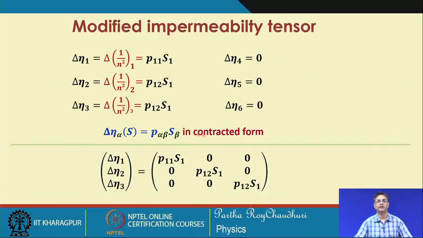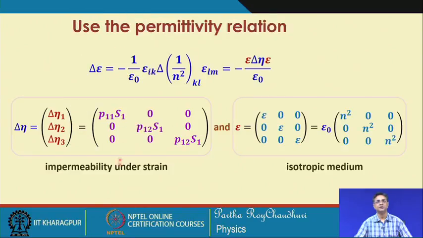So, in the contracted form, because you have all the 3 other elements 0, eta 1, eta 2, eta 3 we can write in this form. The rest of them, because these are eta 1, eta 2, these are the diagonal elements, and this is also a diagonal element. Therefore, we can use this equation.